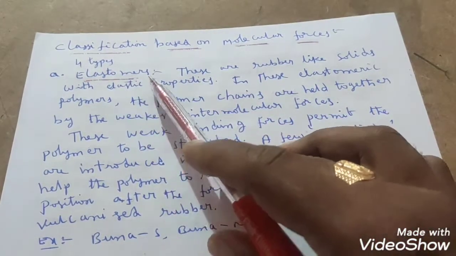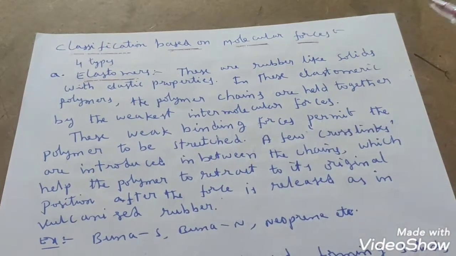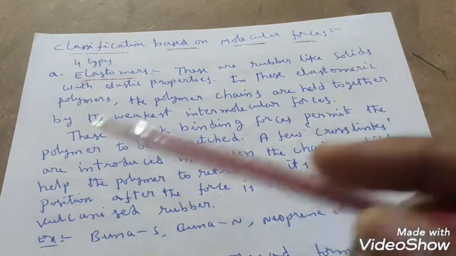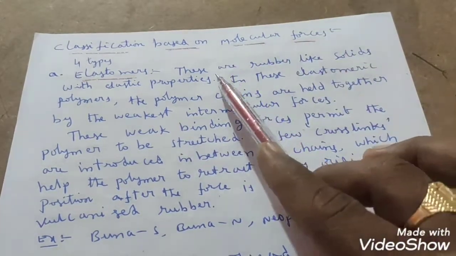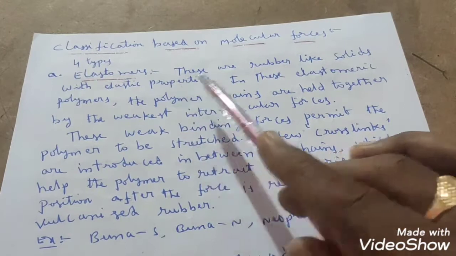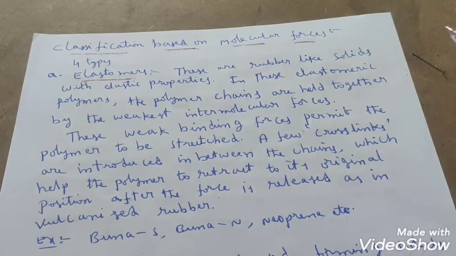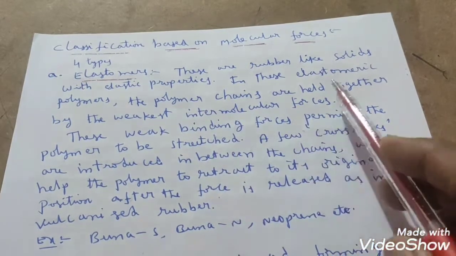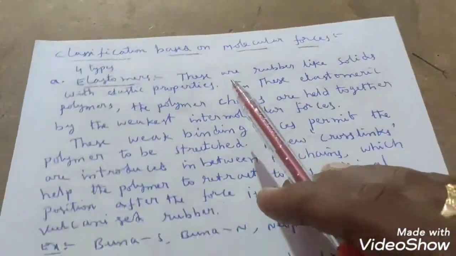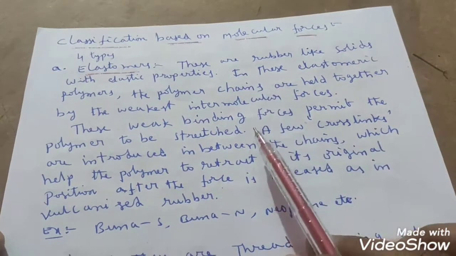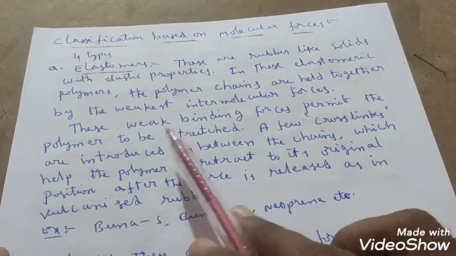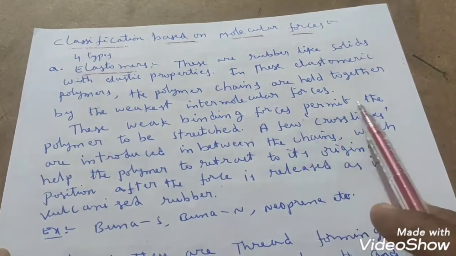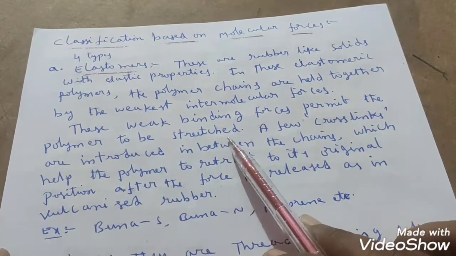Based on molecular forces, these polymers are classified into four types. The first type is elastomers. The word itself means elastic property, right? These are rubber-like solids with elastic properties. In these elastomeric polymers, the polymer chains are held together by the weakest intermolecular forces. These weak binding forces permit the polymer to be stretched.